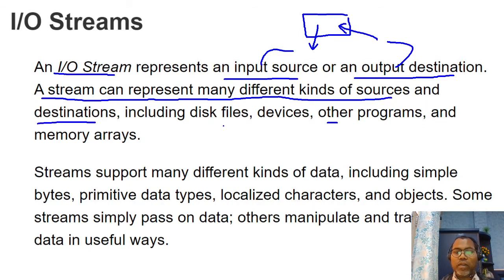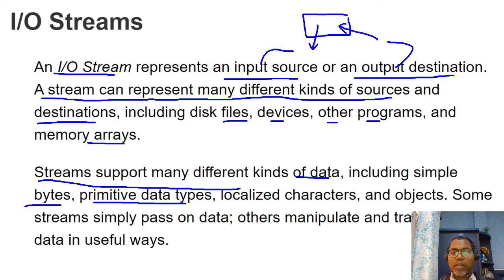Maybe you want to write to a file, a particular device, another program, or a memory array, anything. So we have options to write and read from different places. Similarly, streams support many different kinds of data, like bytes of data, primitive data types, characters, or objects. Some streams simply pass data, and some also offer manipulation and transformation, like Scanner.